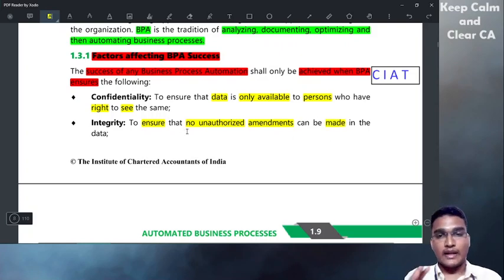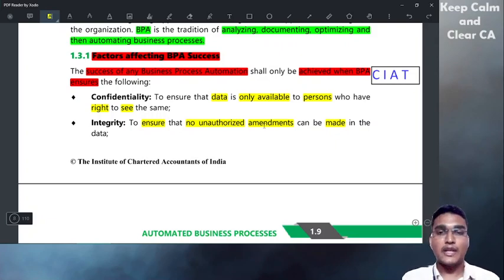So the data in the process should be amended only with authorization. For example, there is a sales report. The manager has to see the sales report. Only the manager should be able to have access to see the sales report.